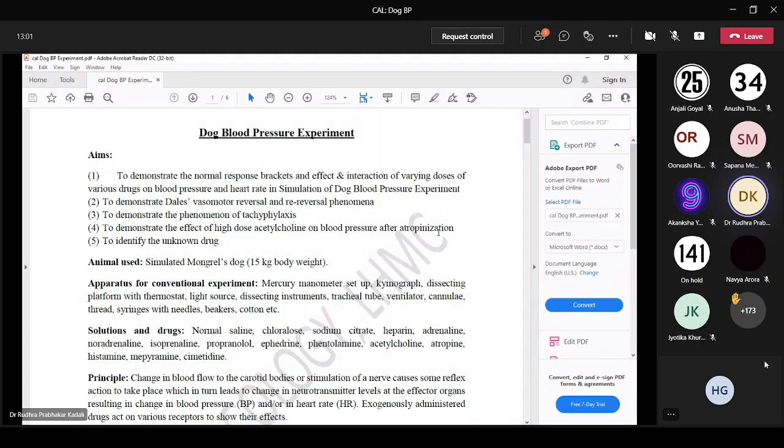The apparatus include the mercury manometer, kymograph, dissecting platform with thermostat, light source, dissecting instruments, tracheal tube, ventilator, cannula, thread, syringes with needles, beaker, cotton, etc. You are not doing this experiment, but you should know how it is performed, what apparatus are involved, and what the real procedure is.